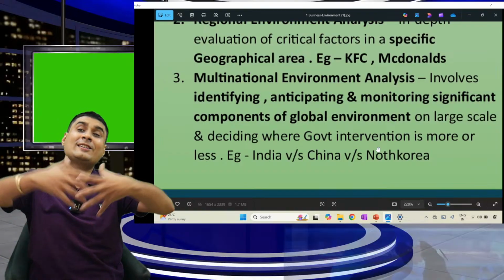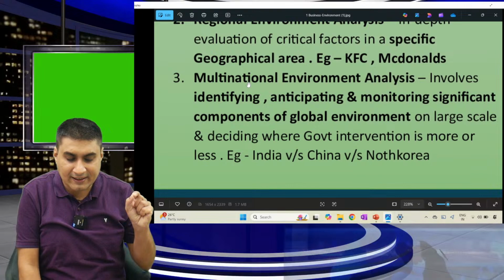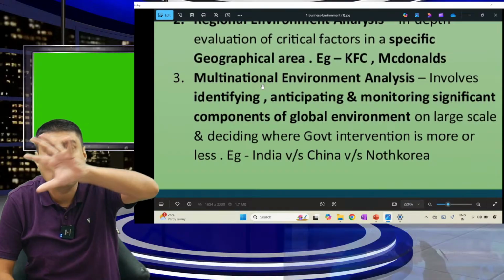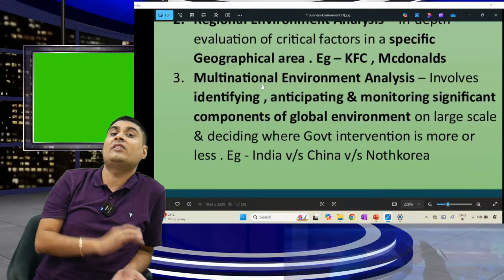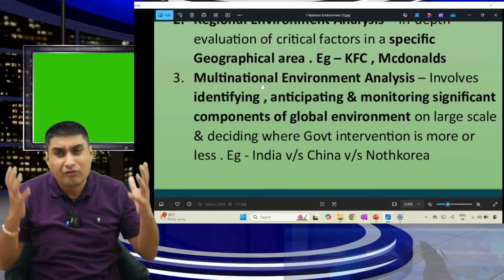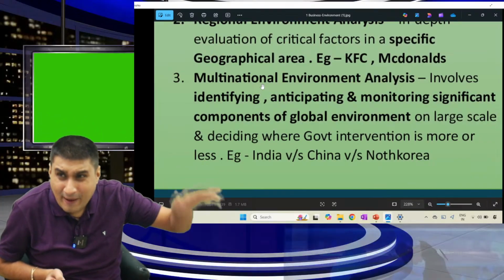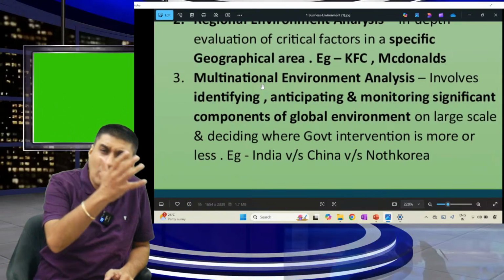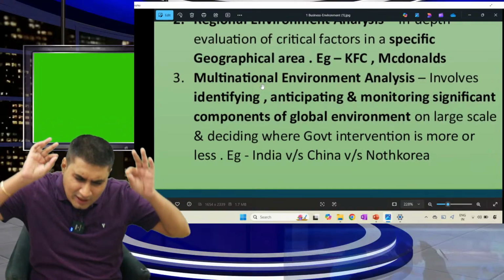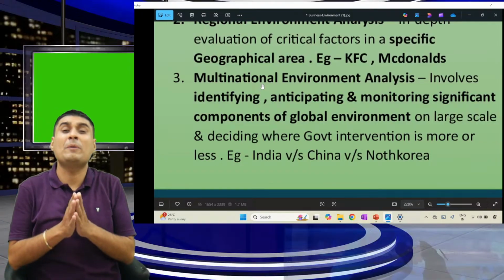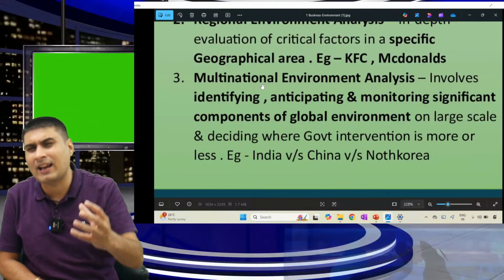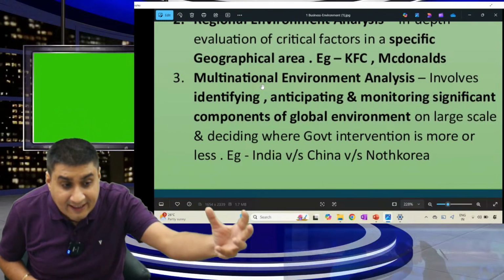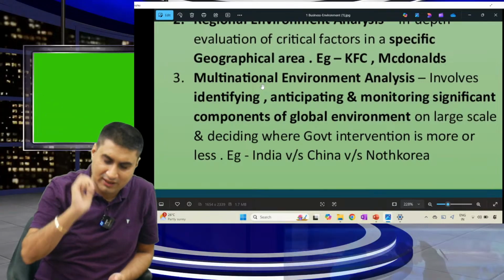Simple. Whenever you want to assess international, first see which nation to go to. Multinational means identifying, assessing, and reviewing the whole global environment: where intervention is more, where intervention is less. Example, if you want to go to China, there are a lot of government restrictions. In India, there is still comparatively less restriction. So first see which country you want to go to. For any US company, it is more beneficial to come to India. India's only problem is tax; that is why people don't like India. Otherwise, Indian culture and everything is too good. So first identify, analyze, monitor where government intervention is more and where it is less. First you have to see that.